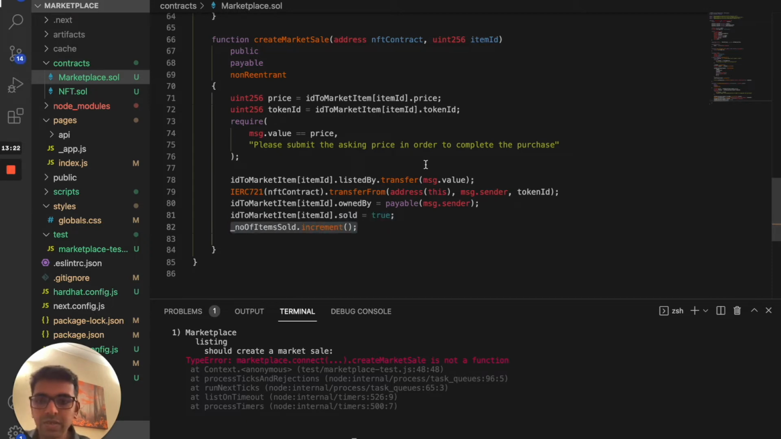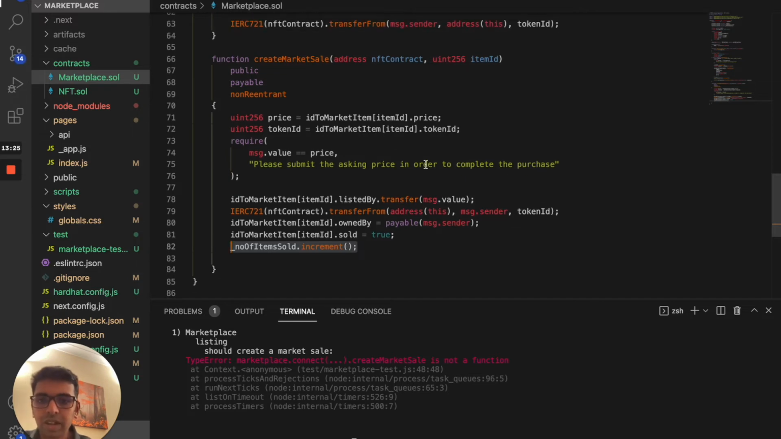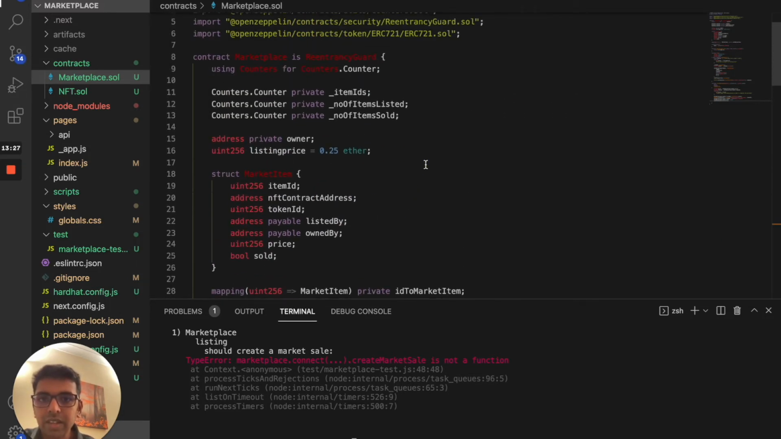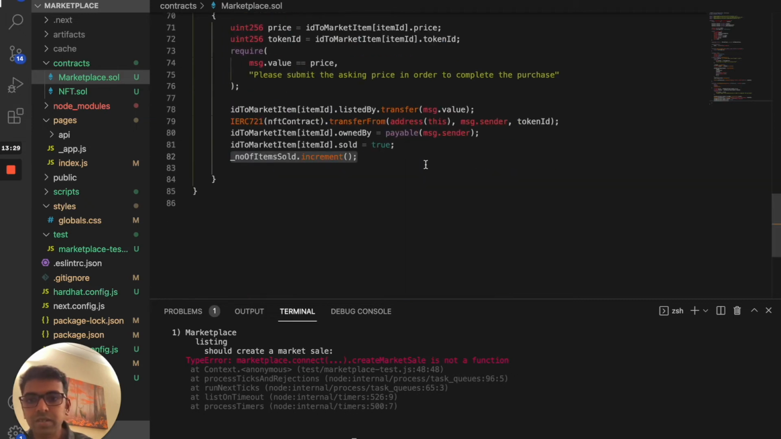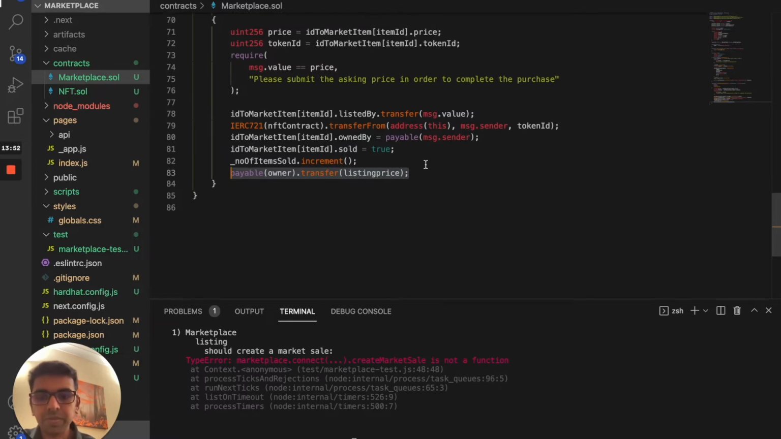So after that is done, we are keeping a counter called items sold. So we're going to increment that by 1 so that we know how many items we sold in the marketplace. Once that is done, the next step is actually paying the owner. So we want to pay the owner a listing price. Whoever actually created the marketplace will get a commission, like we discussed before. So we want to make that transaction of the listing price as well. So we're going to pass that. Okay.